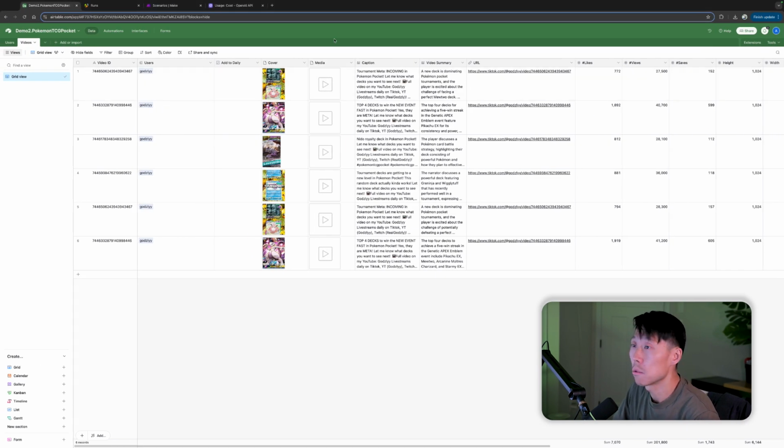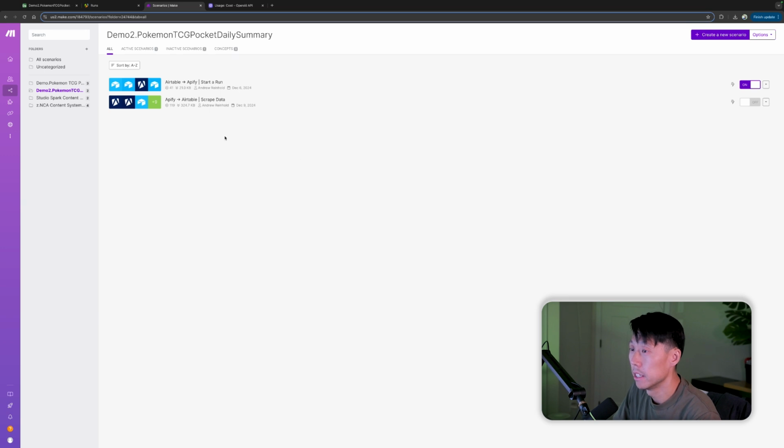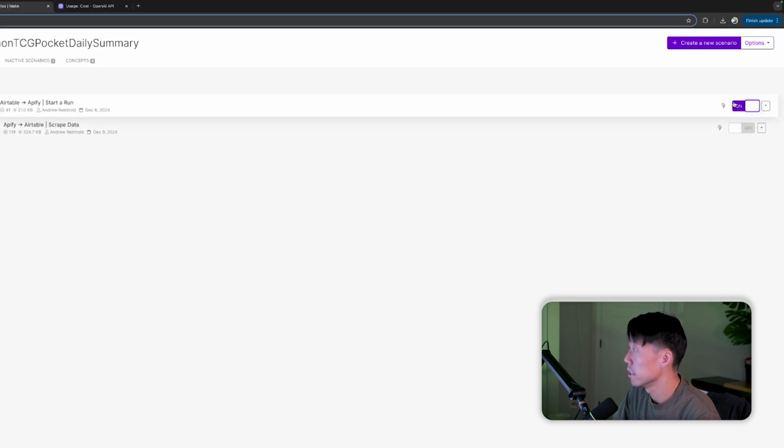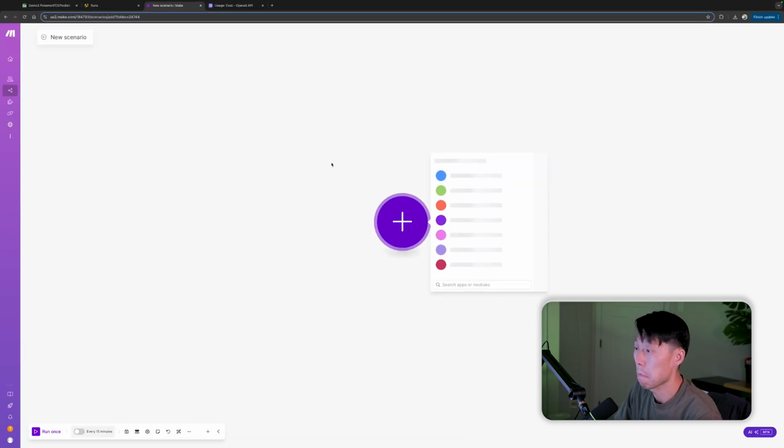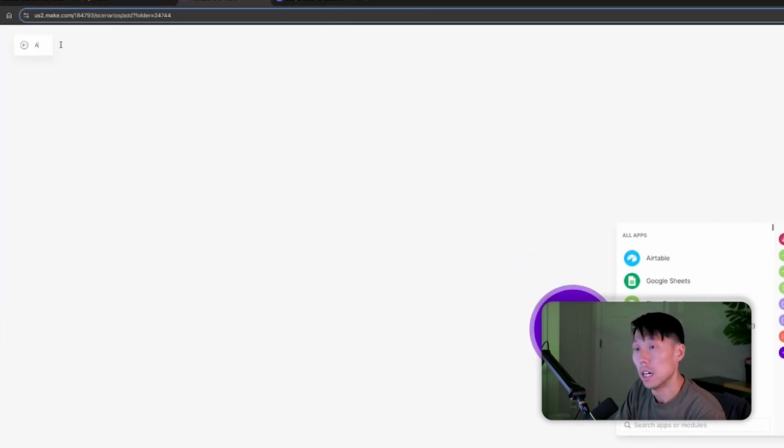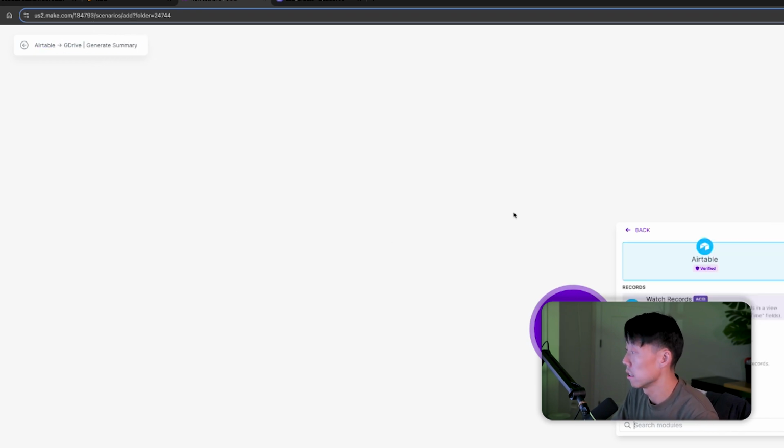So first thing we're going to do is go back to Make, and we're going to create a new scenario. And this scenario we're going to call, I like to say, Airtable to Google Drive. Because that's what we're going to do: take table data out of Airtable, put it in Google Drive, and this is going to be generate summary. Okay, and so that's our thing.